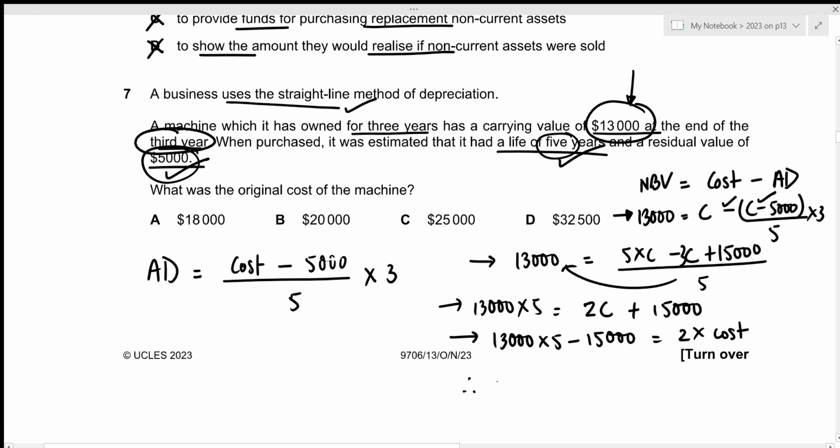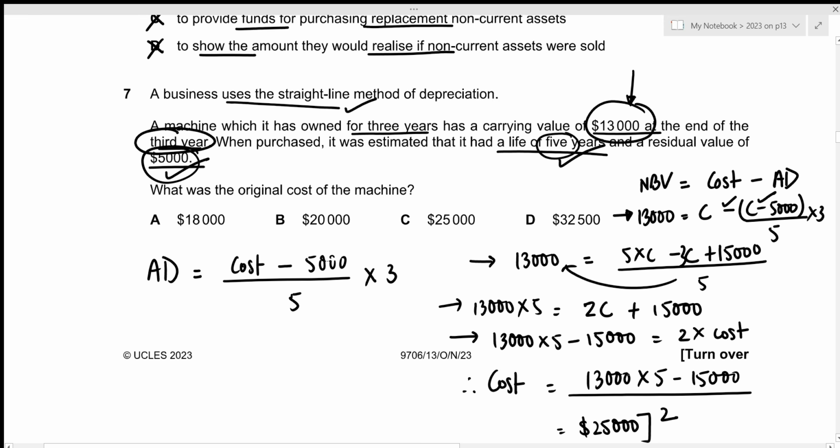Okay, so this just means that the original cost of the machine will be 13,000 times 5 minus 15,000 divided by 2, which results in 25,000. So this is the correct answer we're looking for, which is given in option C.